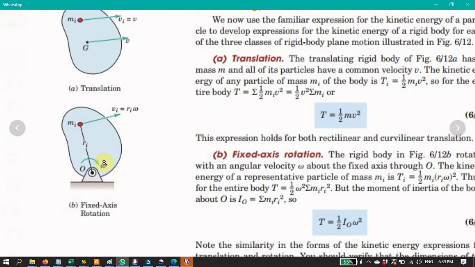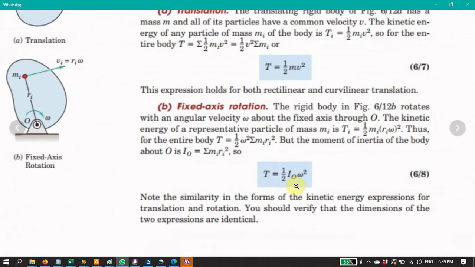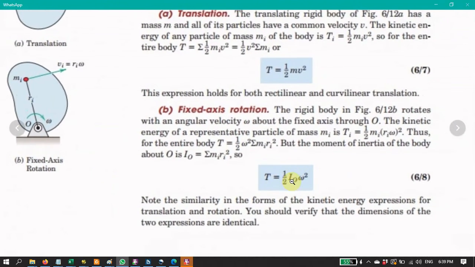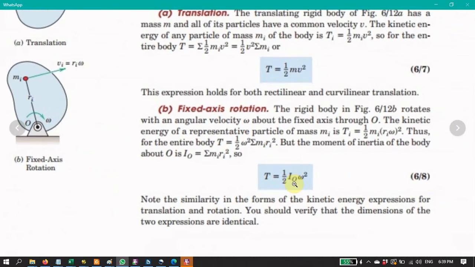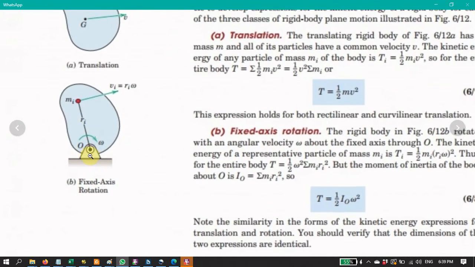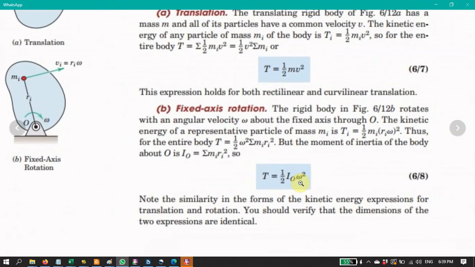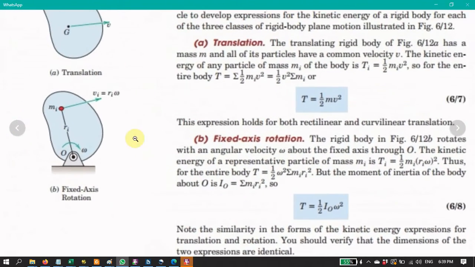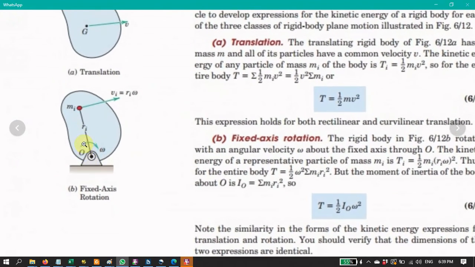The definition is in equation 6/8: half the moment of inertia of the body about the axis of rotation, times the angular speed of the rigid body squared.